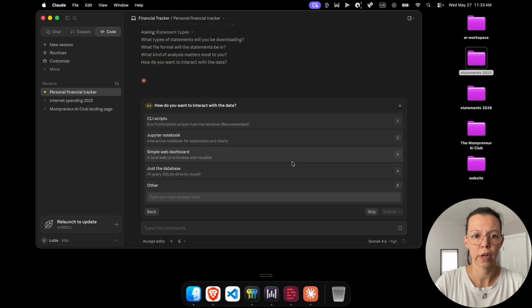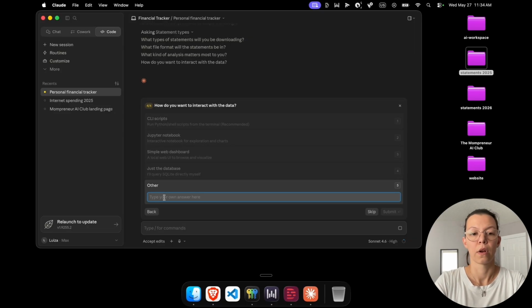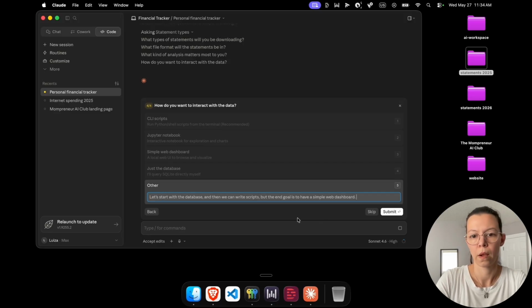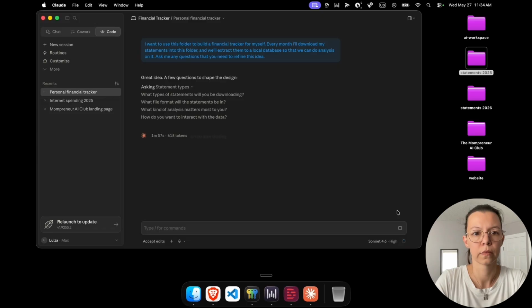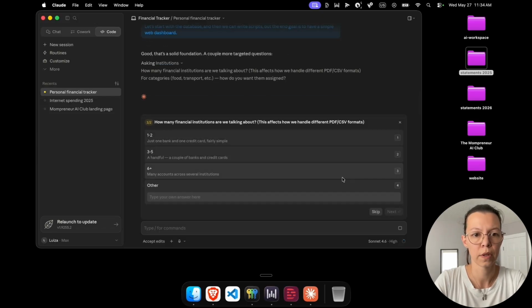How do you want to interact with the data? Command line script. Jupyter Notebook. This is programming thing. Simple web dashboard. And just a database. I'll say, let's start with the database, and then we can write scripts, but the end goal is to have a simple web dashboard. So it has my answers now.